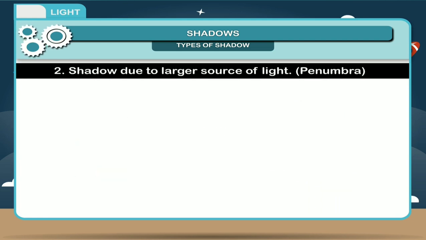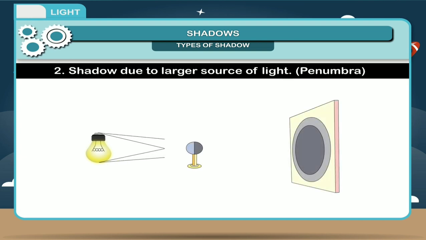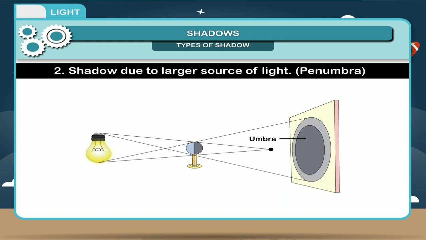Second is shadow due to a larger source of light, which is known as penumbra. If the source of light is big, such as a candle or a bulb, there will be two shadows: a dark shadow called umbra in the center and a faint shadow called penumbra at the outside.